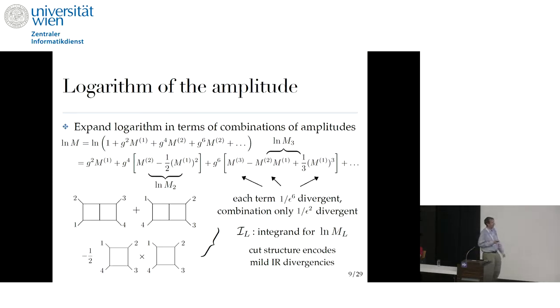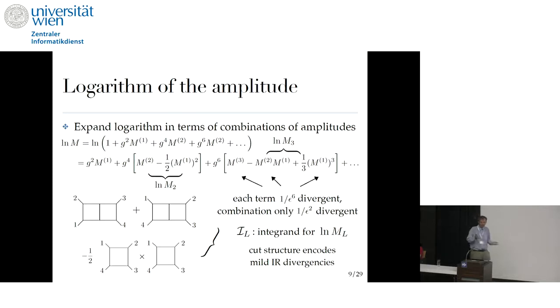Now, this is for amplitudes, but because we already know that in the planar limit we can talk about integrands, there is a well-defined function. We can actually also construct an integrand for the logarithm of the amplitude, rather than for the amplitude itself, which is just combining the pieces which show up in this expansion for the logarithm. Now, this integrand is a rational function.